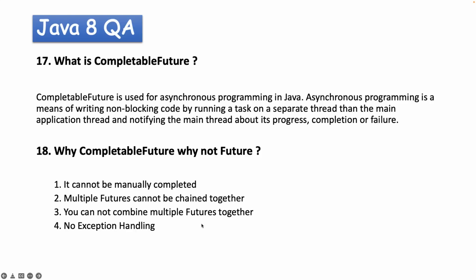And the fourth one, no exception handling. So in the Future implementation, there is no proper exception handling. These are the four major disadvantages of using the Future object. To overcome that, CompletableFuture was introduced in Java 8. So this is the theory I just gave to you.